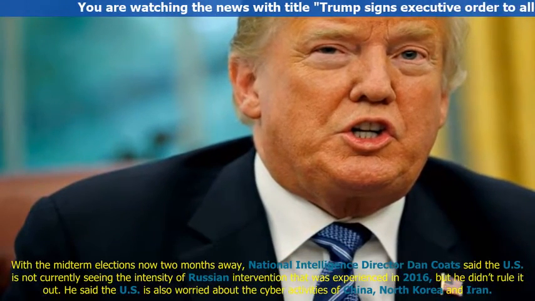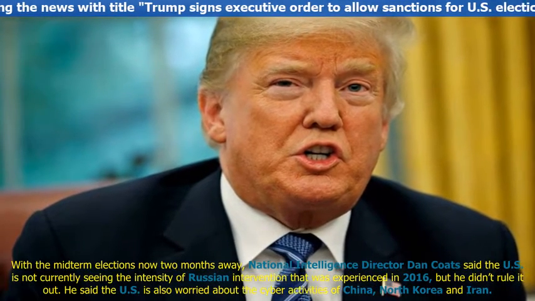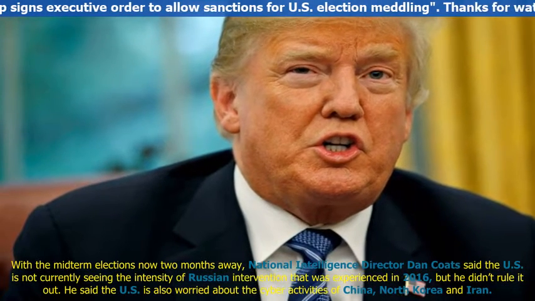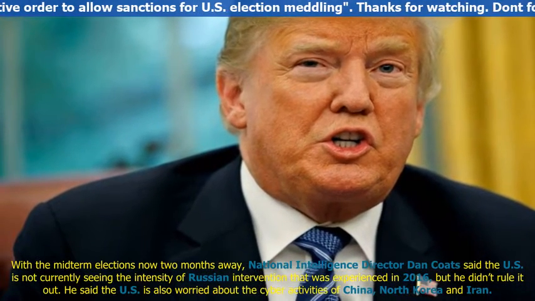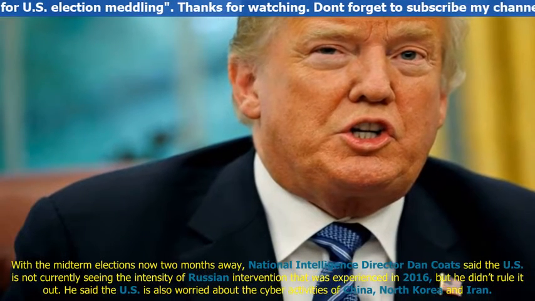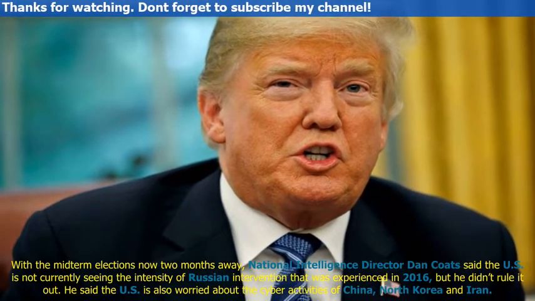With the midterm elections now two months away, National Intelligence Director Dan Coats said the U.S. is not currently seeing the intensity of Russian intervention that was experienced in 2016, but he didn't rule it out. He said the U.S. is also worried about the cyber activities of China, North Korea, and Iran.